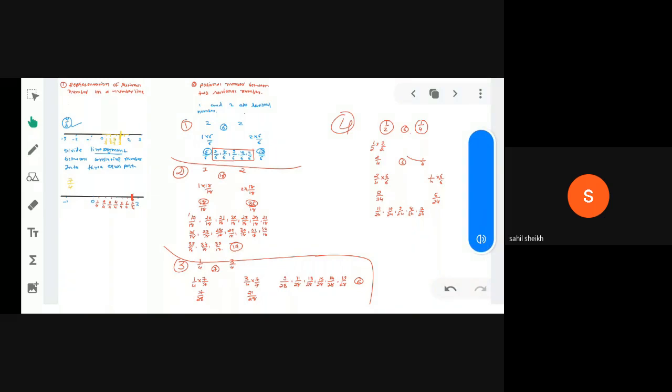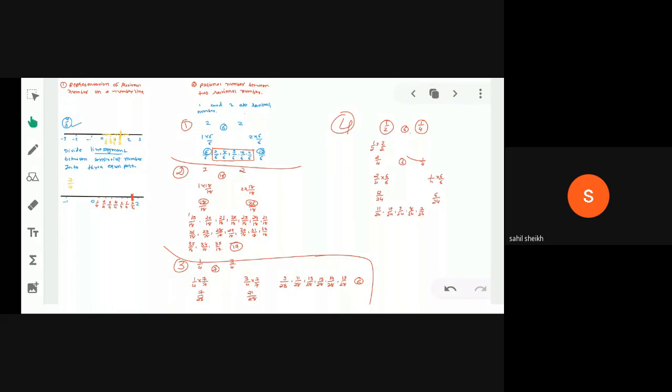And then it is given that rational numbers between two rational numbers, in which you have to remember two different steps. First step, first of all we have to make the denominators equal. If the denominators of the given numbers are not equal, then first of all we take the LCM and make the denominators equal.